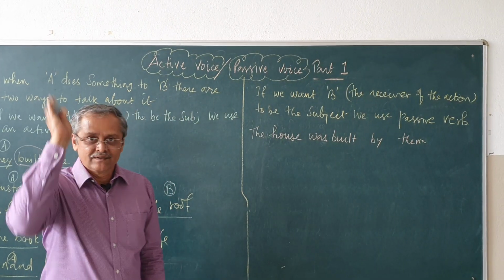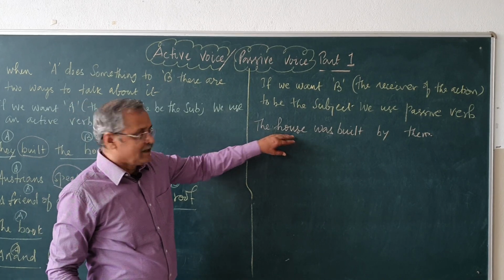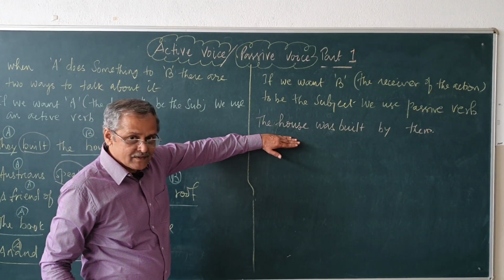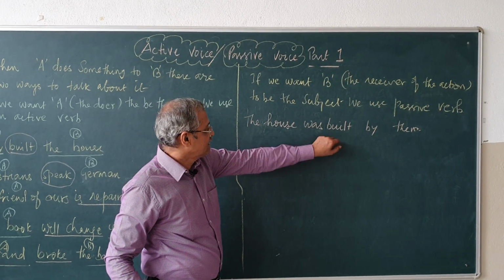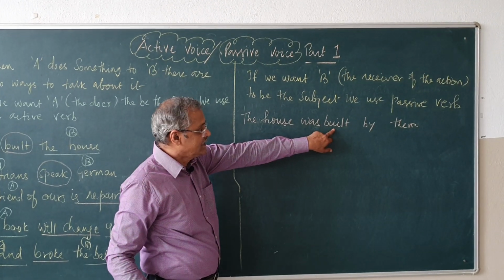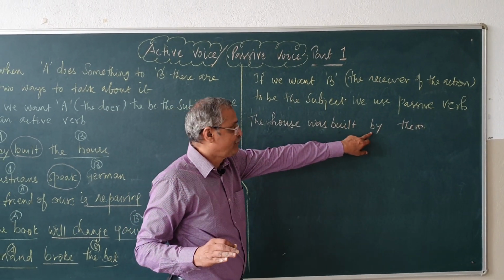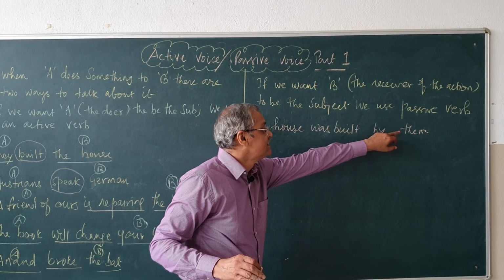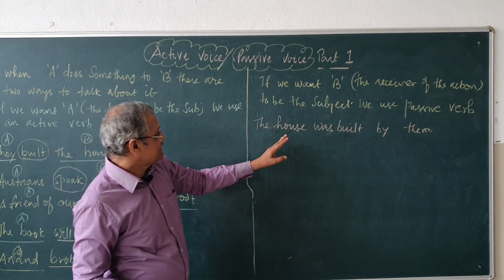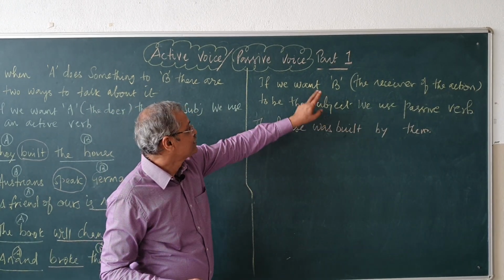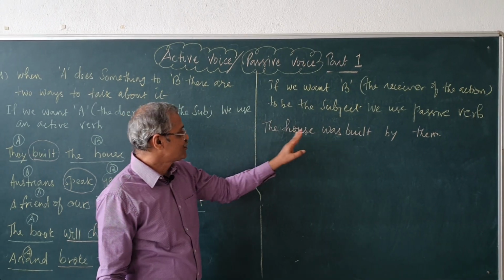See here the rule. Remember, in the beginning I was telling, the object comes to the place of subject, the house. Was built: this is the be form verb, and built, past participle. Fourth one, introducing by, subject comes to the place of object. Earlier it was they built the house. So, now B, the house, comes in the beginning. So, the house was built by them.